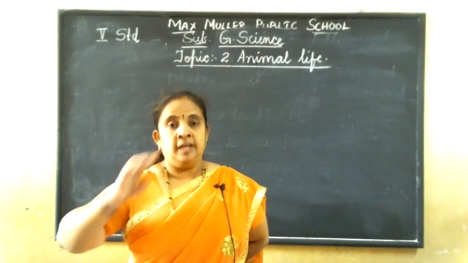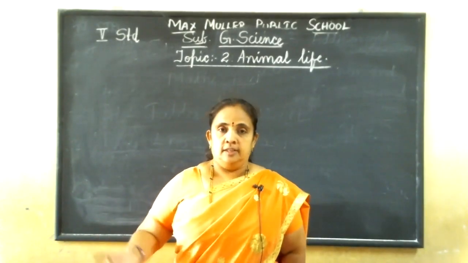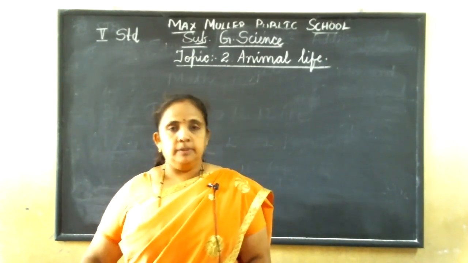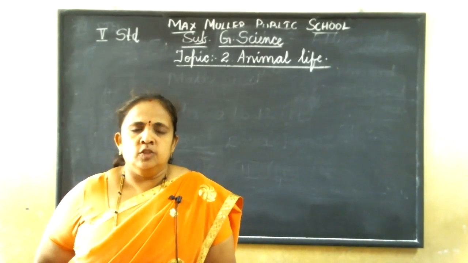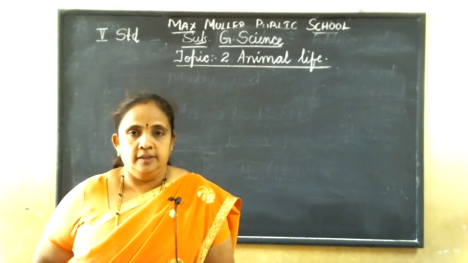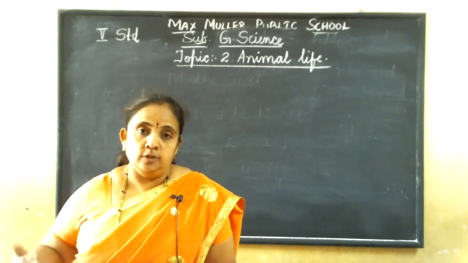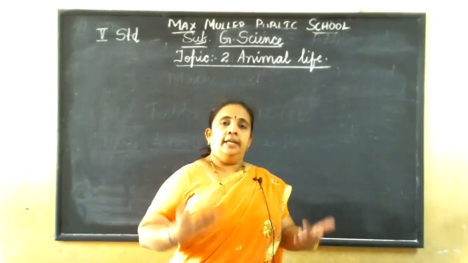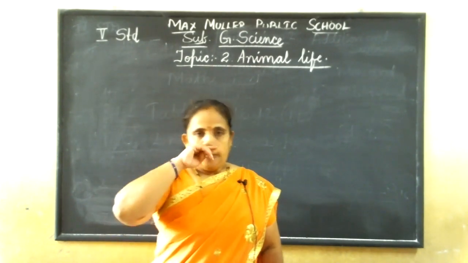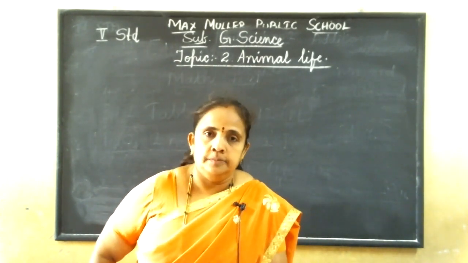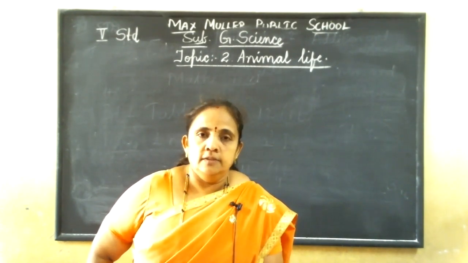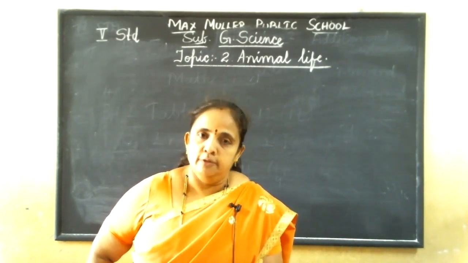So we can find animals in the hot regions and in the cold regions, which will help them to support life there. Whether the animals are big or small, or microscopic, which is invisible and can only be seen under a microscope. So a variety of animals we can find on the earth, in different regions. It is not that all the animals live in one place only. Animals live in different places.